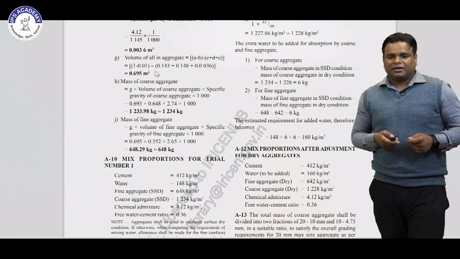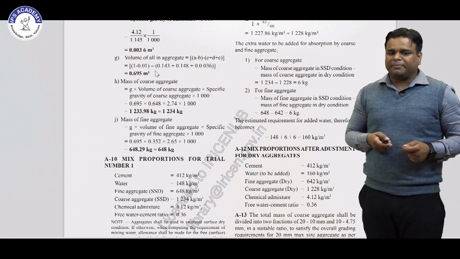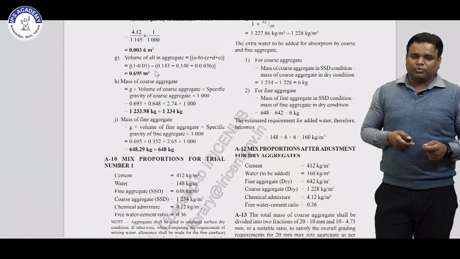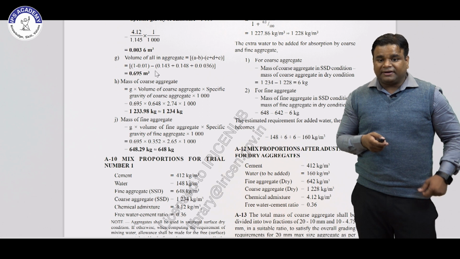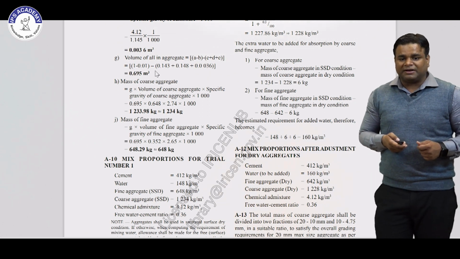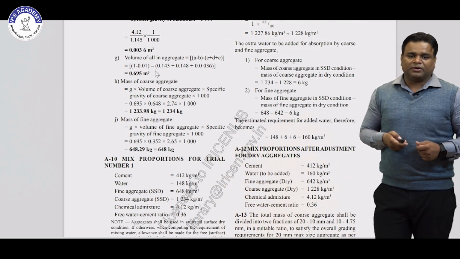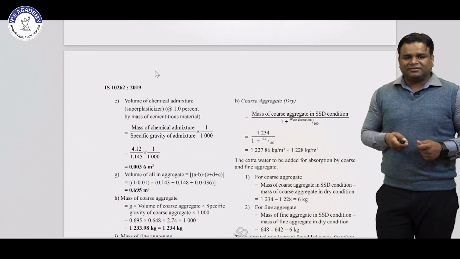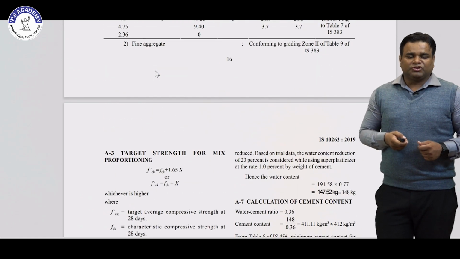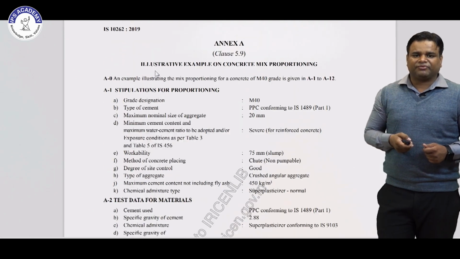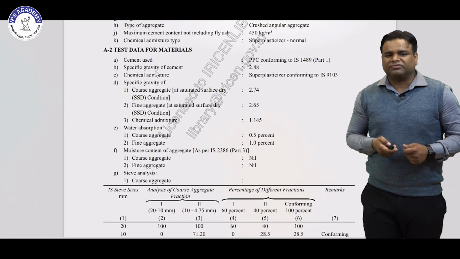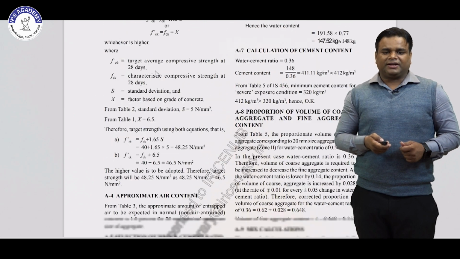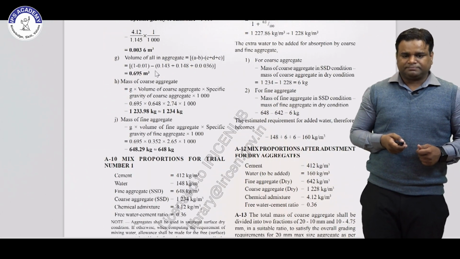This is cement 412 kg per meter cube, water 160 kg per meter cube, fine aggregate 642 kg per meter cube, coarse aggregate 1222 kg per meter cube, and chemical admixture 4.12 kg per meter cube for 0.36 water cement ratio. So basically this is the mix proportion for the concrete without fly ash. Basically this is the standard for M40 without using fly ash. Fly ash is used only for PPC concrete. So the final mix proportion is this.